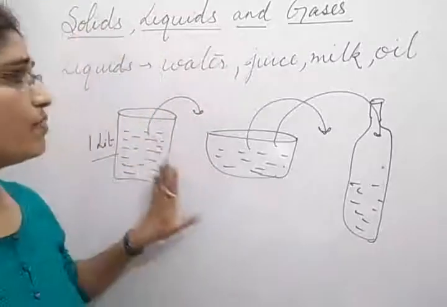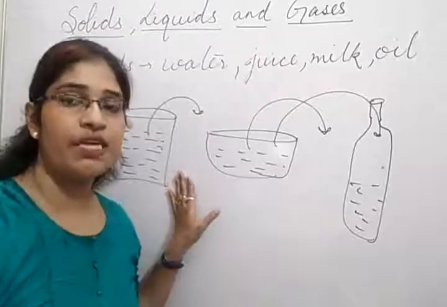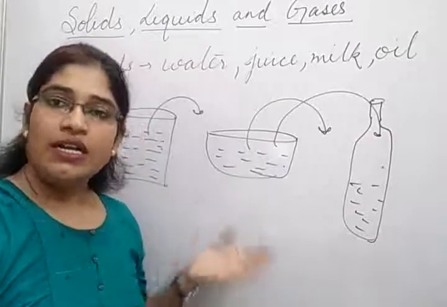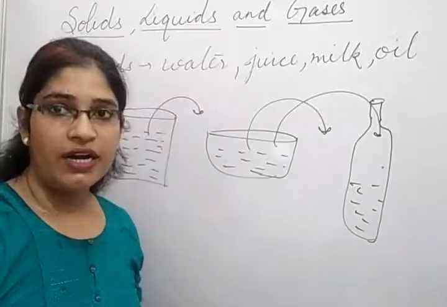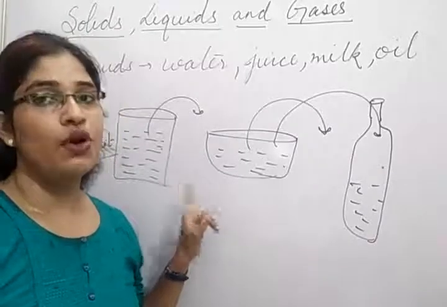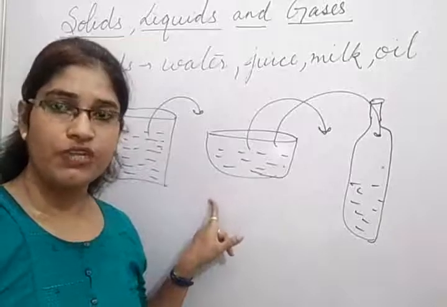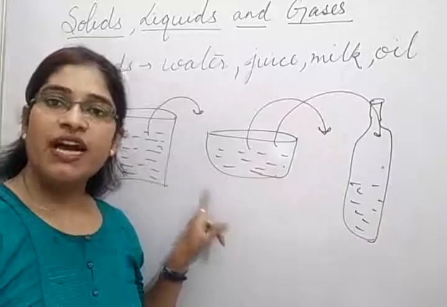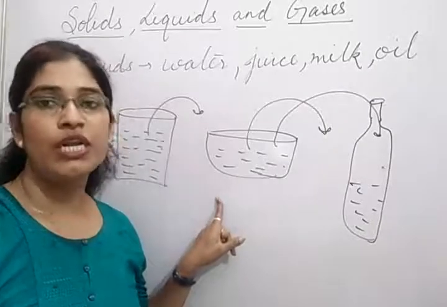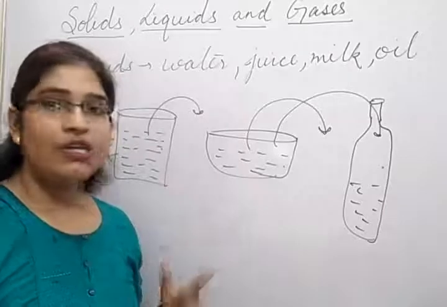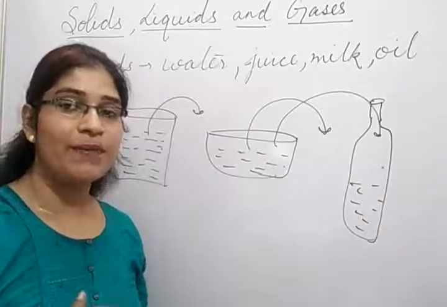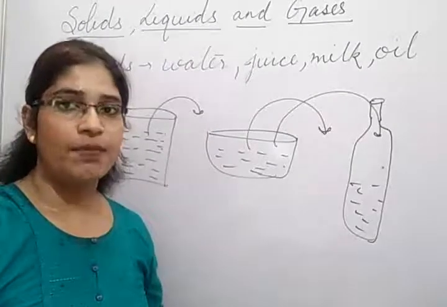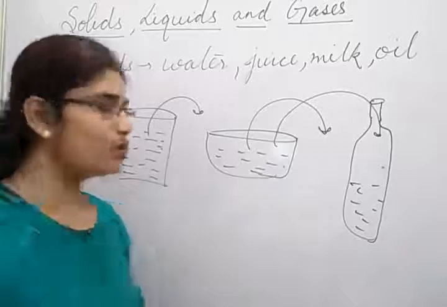The next property of liquids is that they can flow easily. Solid things cannot flow as they are fixed unless force is used. They are hard to touch. Liquid things do not have a fixed shape. It depends on the container in which we keep it, but their volume will be the same. They can flow easily. Why can they flow easily? Because their molecules are not tightly packed. They are loosely packed. In which things are they tightly packed? In solids they are tightly packed. And if we take the example of liquid, in liquid things they are loosely packed. You see how?